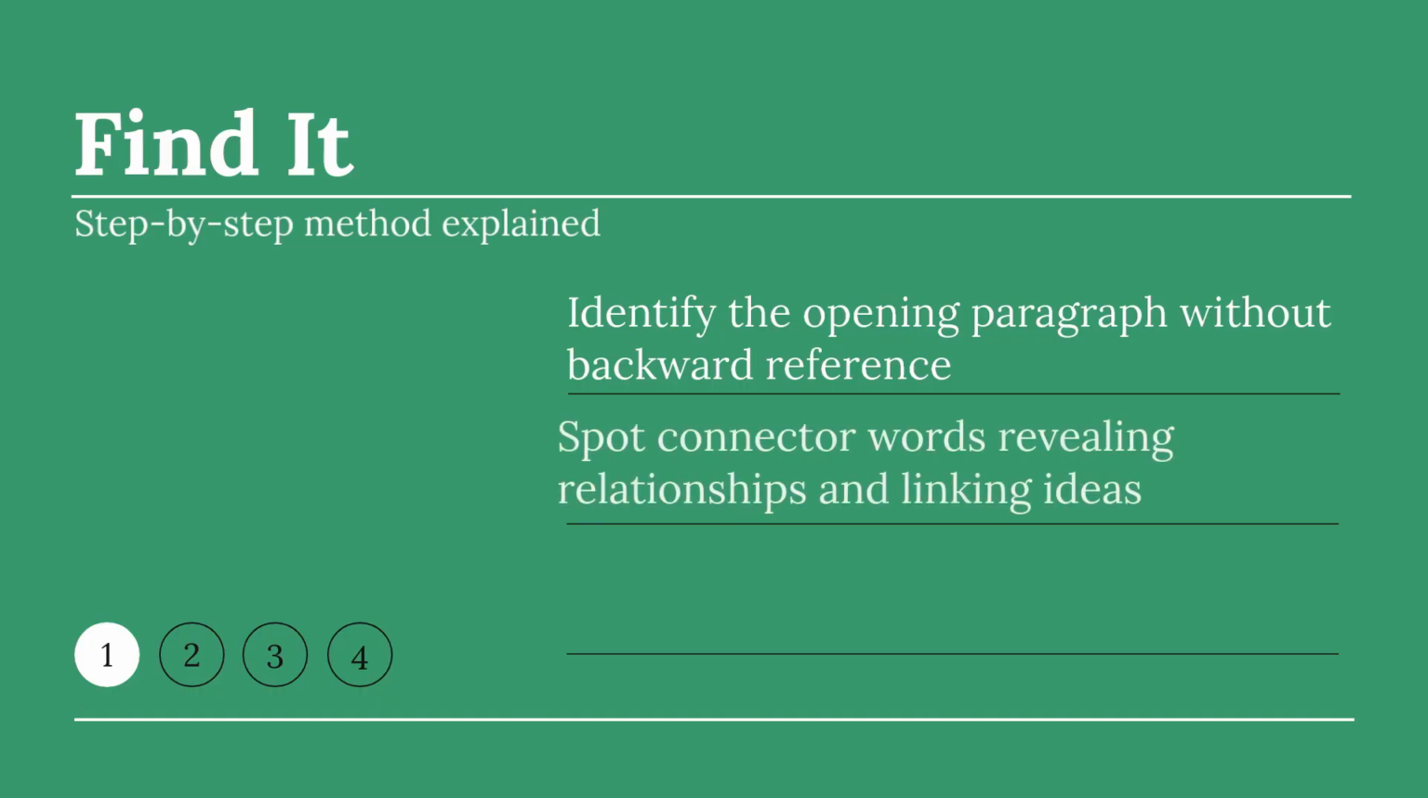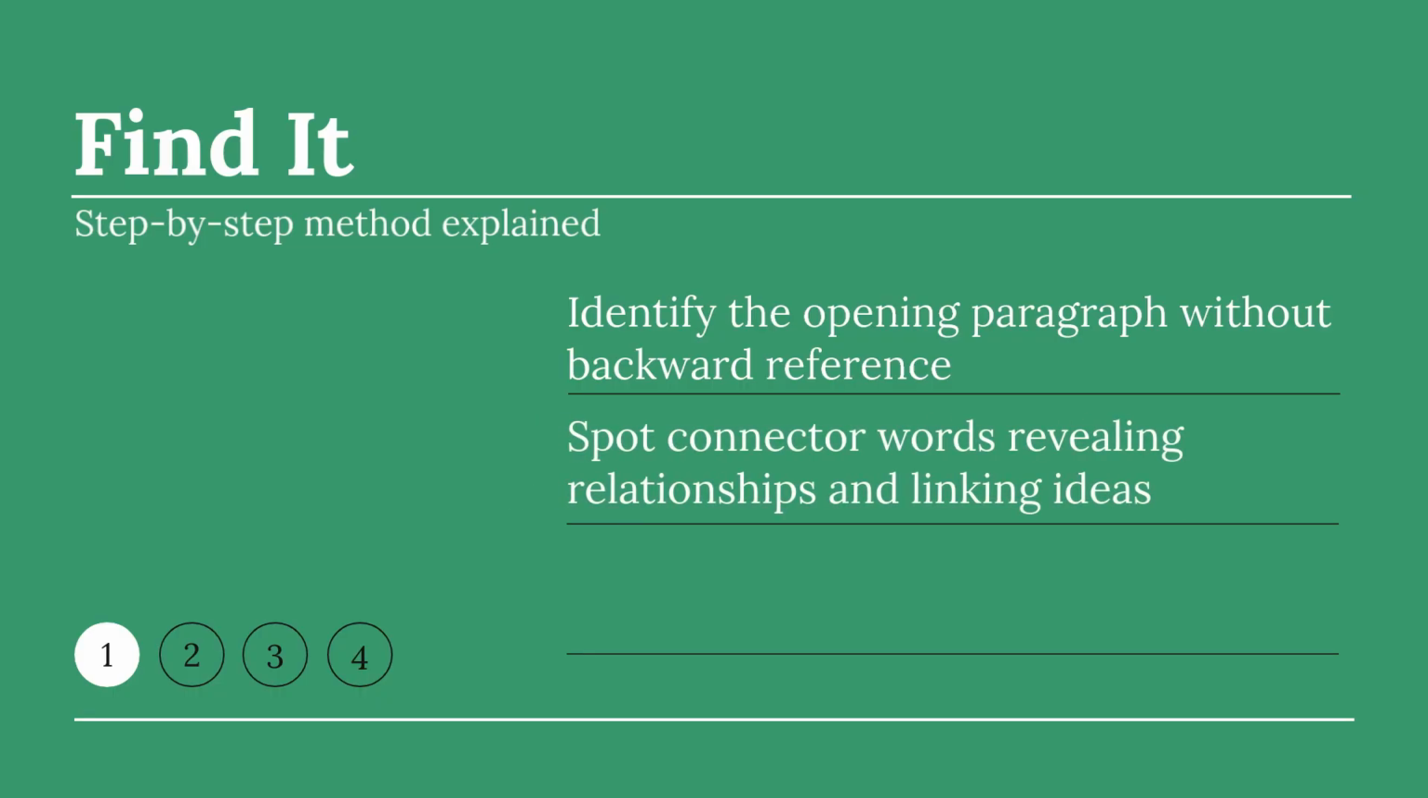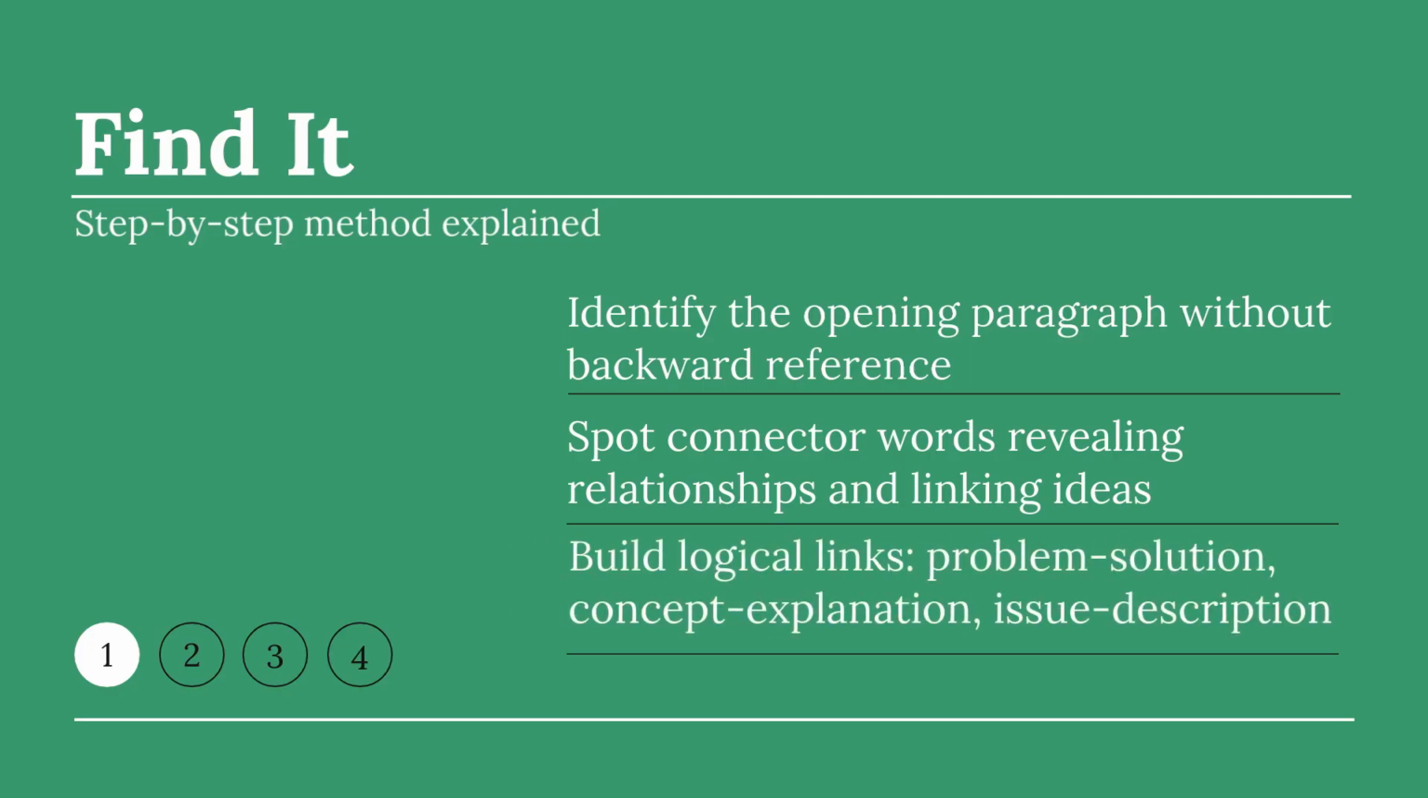Step 2, spot connector words. These words reveal relationships. Continuation: moreover, furthermore, in addition. Contrast: however, although, on the other hand. Result: therefore, as a result, consequently. Example: for instance, for example, such as. Reference words: this, these, those, the former, the latter. Each connector word points to what must come before it. Connect backwards.